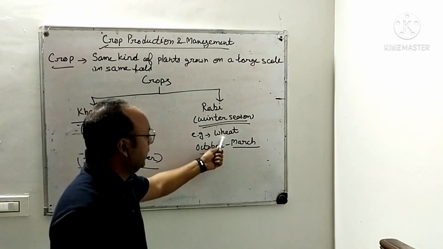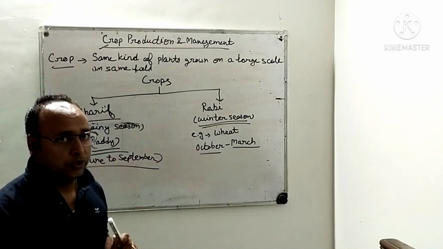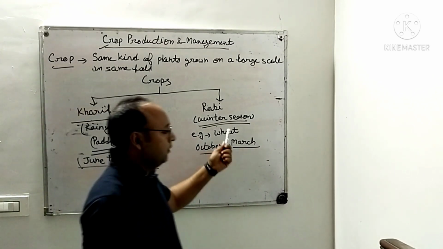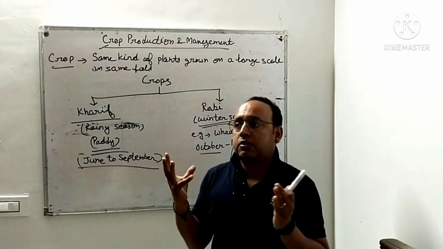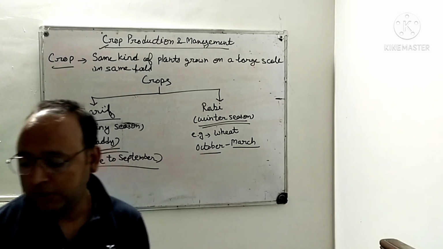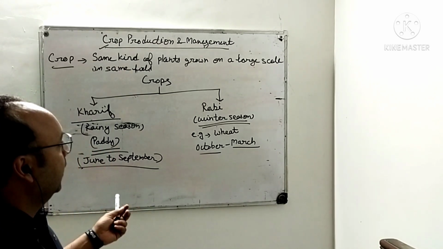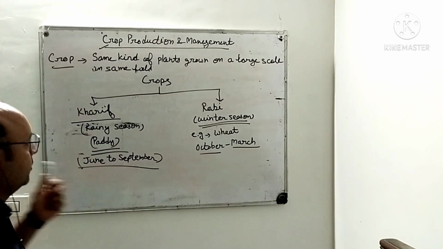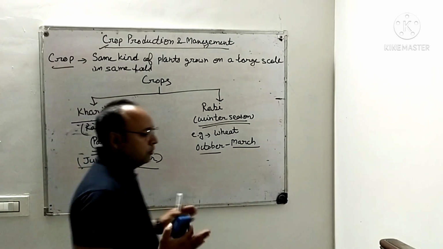If I want to grow wheat in rainy season, no, it is not possible. Why? Because wheat cannot survive in the huge quantity of water, because during the rainy season there will be a lot of water present and then it will not be able to survive, right? So this is about the crops.